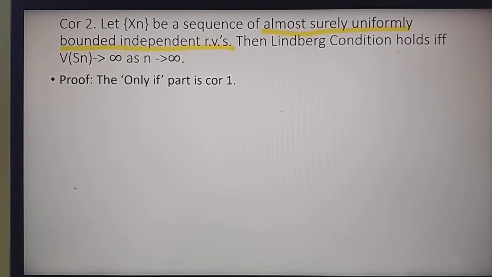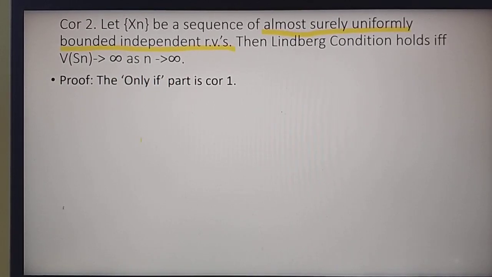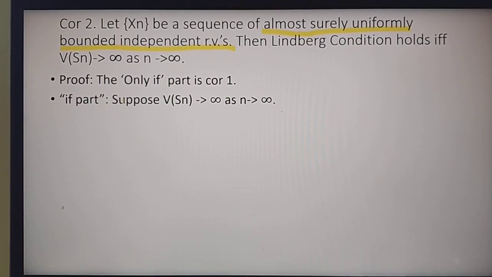Then the Lindeberg condition holds if and only if the variance of Sn tends to infinity as n tends to infinity. So the only if part is corollary 1. The only if part is that when we suppose that the Lindeberg condition holds, then variance Sn tends to infinity. The if part is, conversely, suppose variance Sn tends to infinity, then we have to prove that the Lindeberg condition holds.